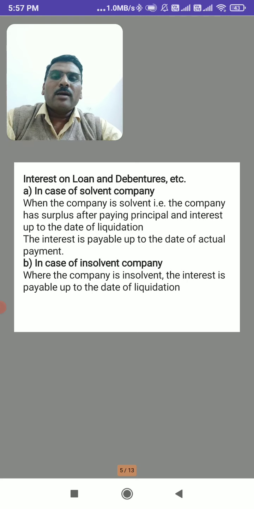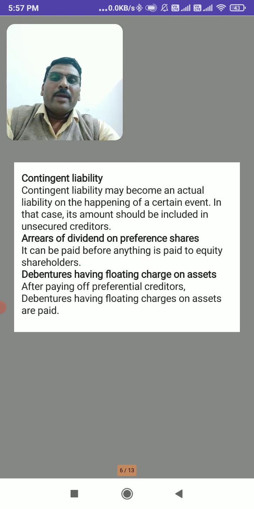In case of an insolvent company, which is not able to pay any debt or repayments, and does not have the strength to pay all debts, the interest is payable to the date of liquidation. So up to the date of liquidation, the interest is payable.